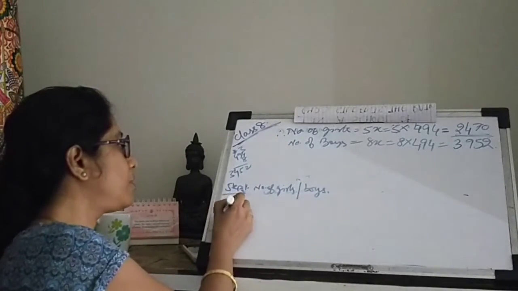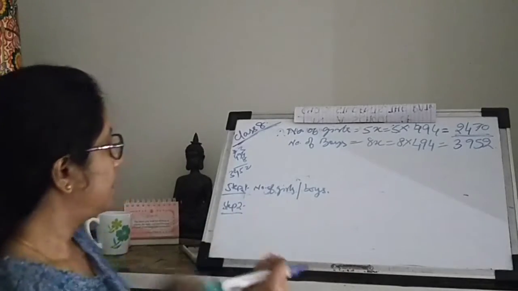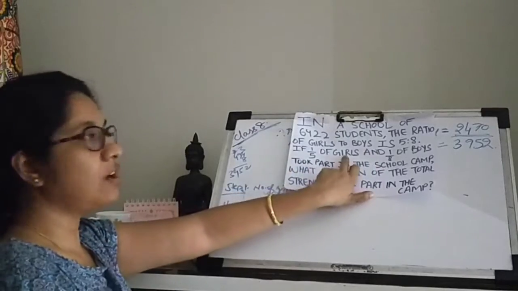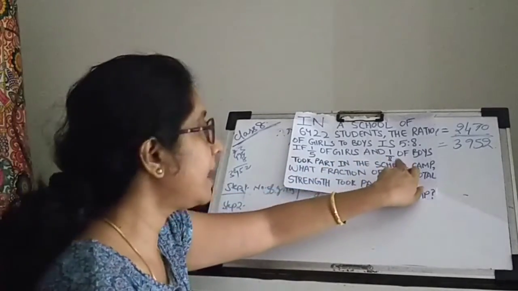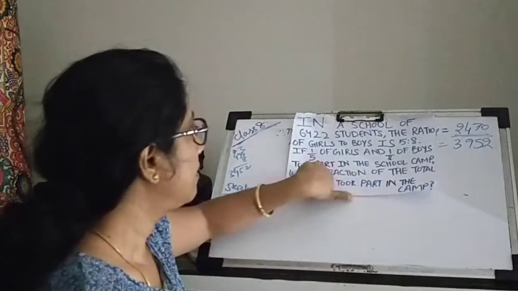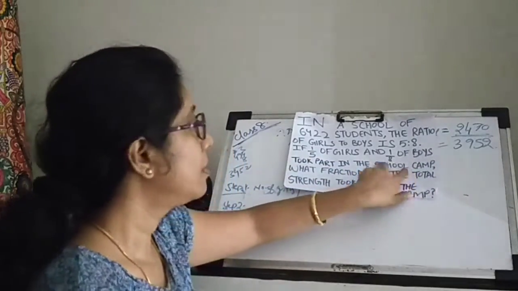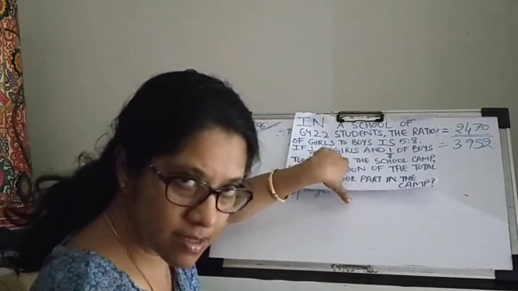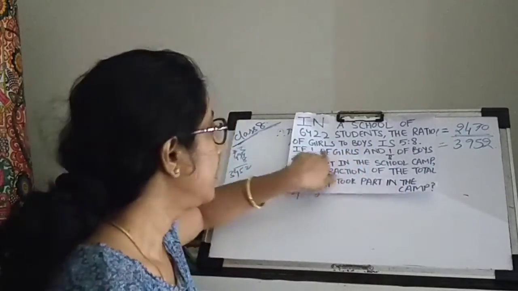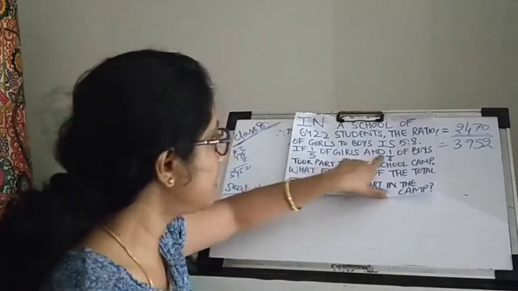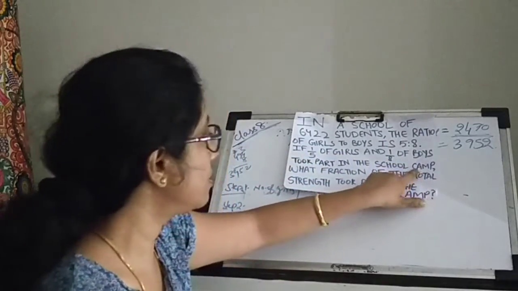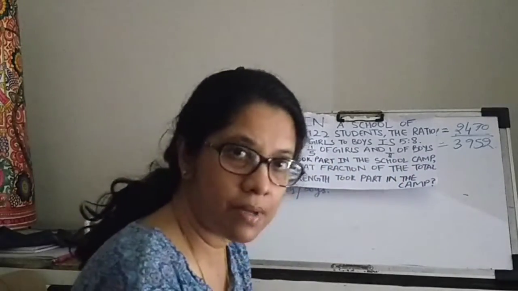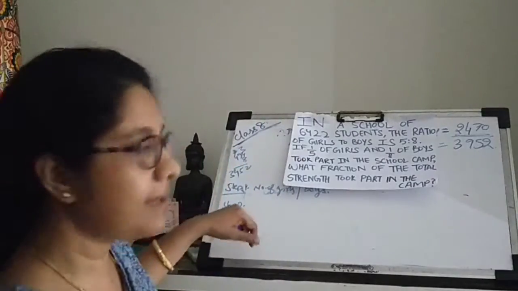What will be my step 2? It says 1/5 of the girls and 1/8 of the boys participated in some school camp. So now I know the number of girls and I also know the number of boys. All I need to do is take 1/5 of the girls and 1/8 of the boys, so that I can get how many students actually participated in the camp. Okay?